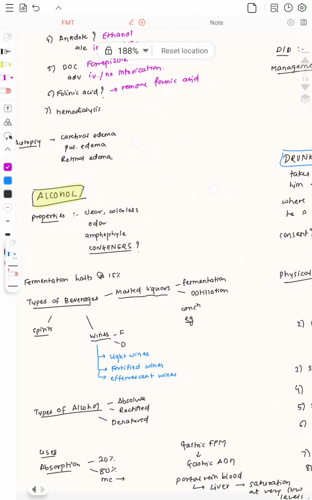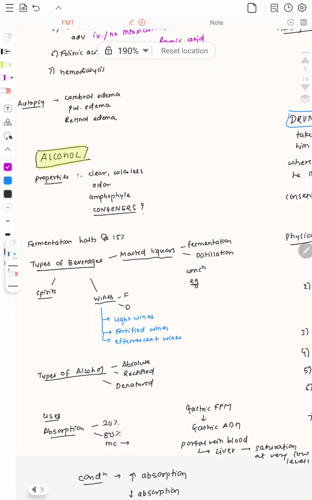Now coming up to alcohol. What are the properties of alcohol? It is clear, it is colorless in nature. Odor: it gives a typical fruity odor, and this is mostly because of congeners. So what are congeners? These are the ones which impart the taste as well as the odor to it.